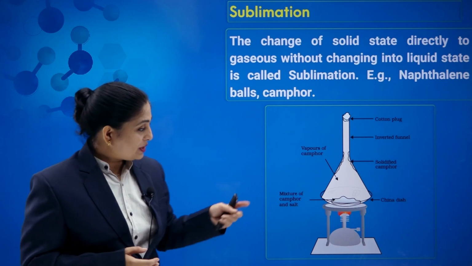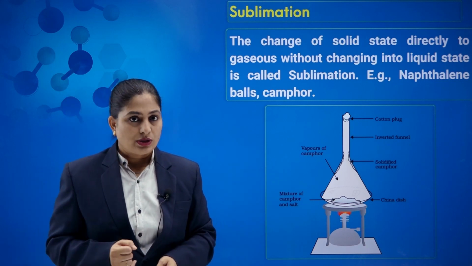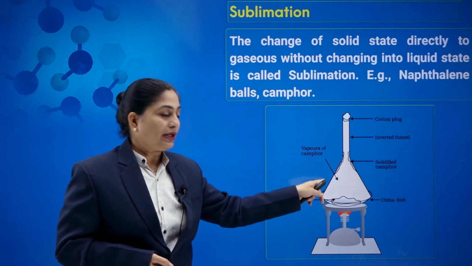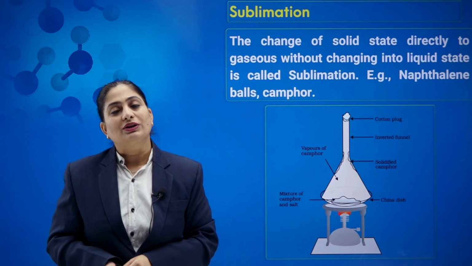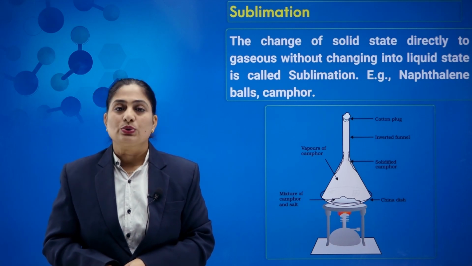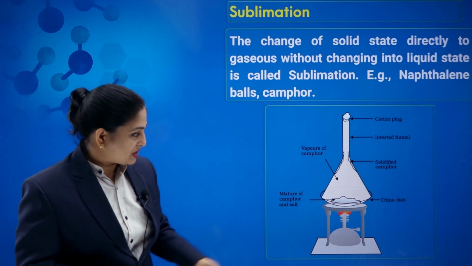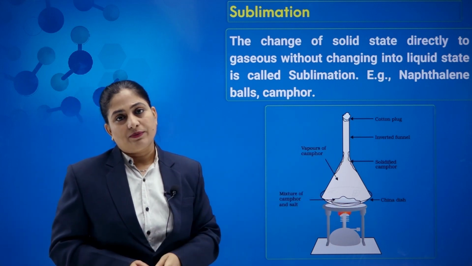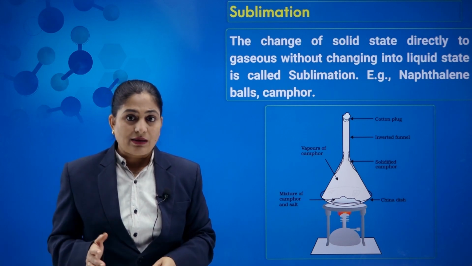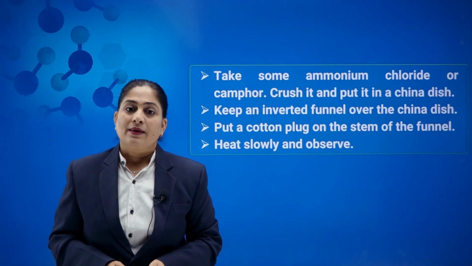By using this process, we can separate a mixture of camphor and salt, because camphor is collected on the inner walls of this funnel, whereas salt remains behind on the china dish. So this process shows that camphor is a sublime substance and it changes directly from solid into vapor, which again gets solidified. So sublimation is nothing but the changing of solid state directly into gaseous state.